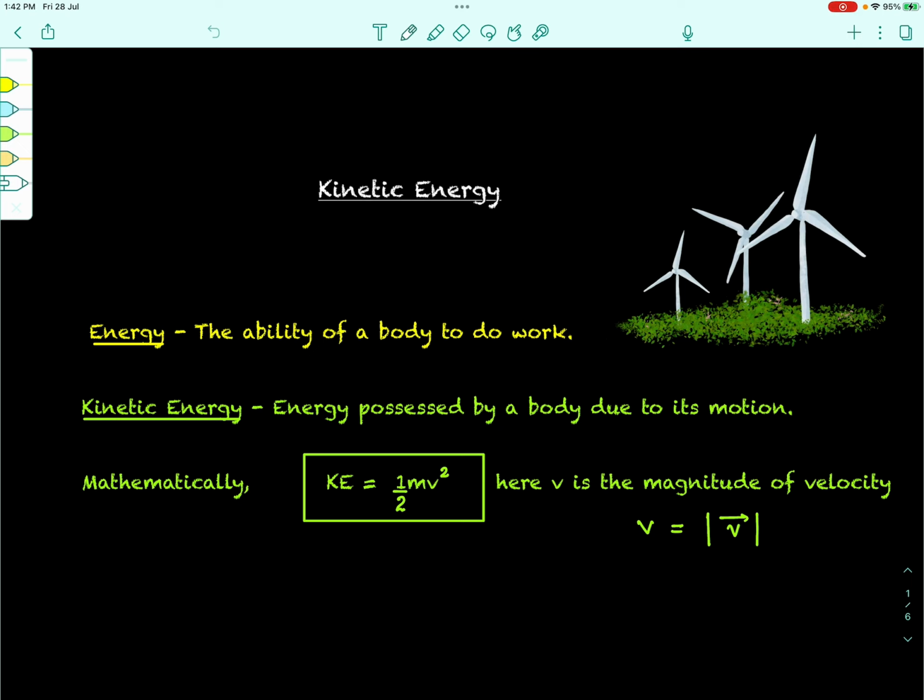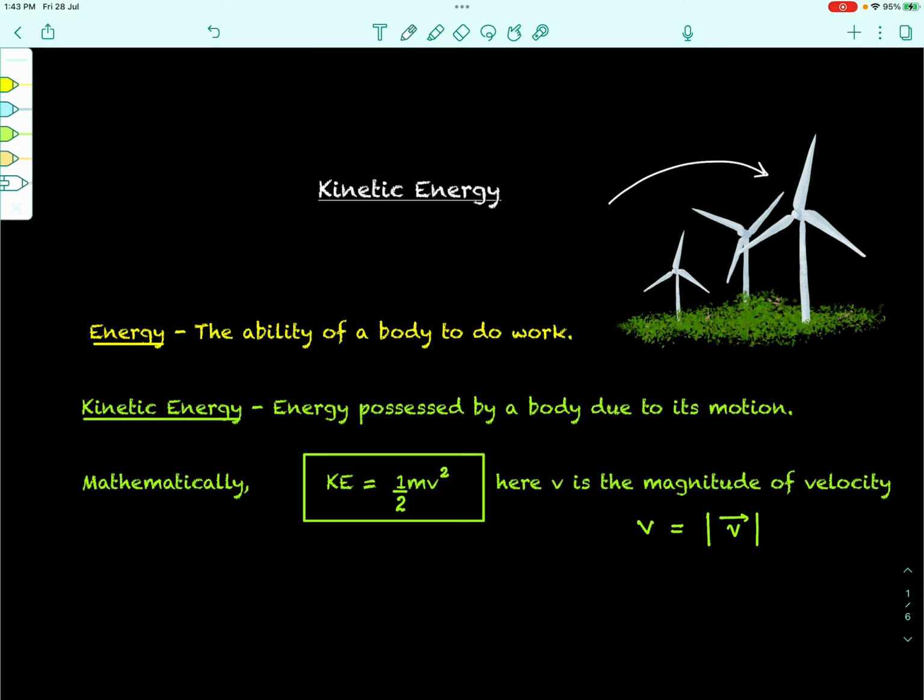A classic example would be the kinetic energy of the wind that can make the blades of the windmill rotate, right? Because of the kinetic energy of the wind, work can be done on the blades of the windmill, and you can use this work in various useful forms. We generate electricity through this. So this is the type of energy which comes due to the motion of bodies.